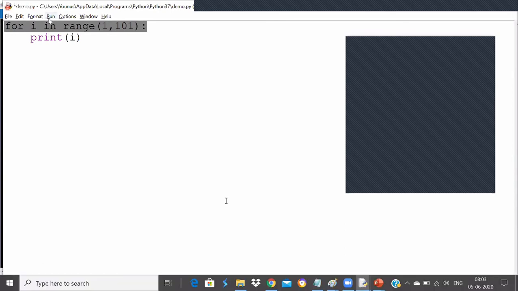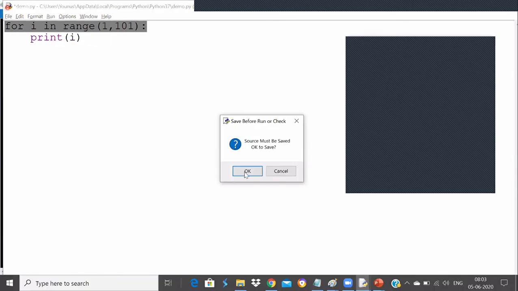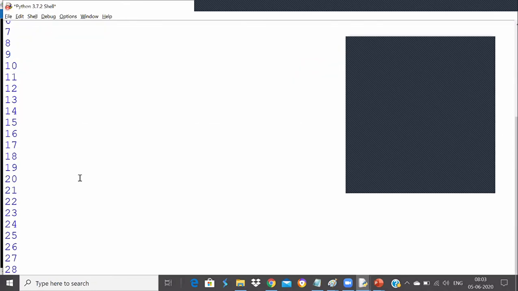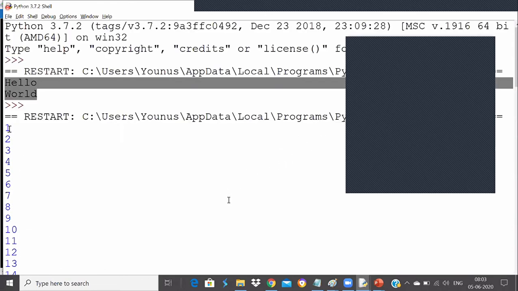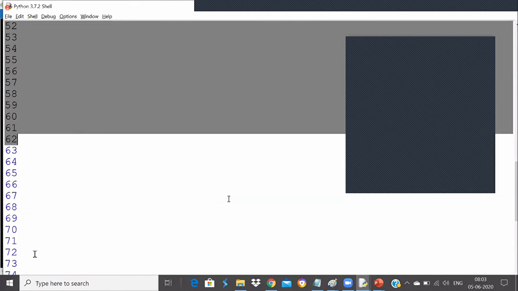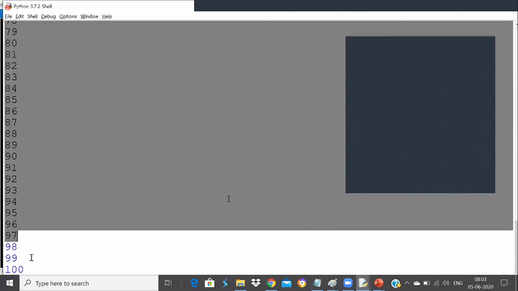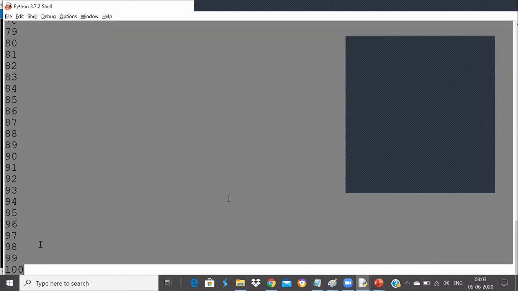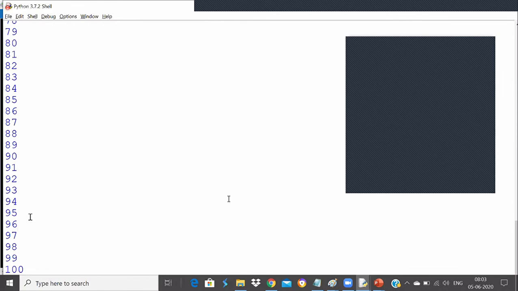Now you see the output of this program: it prints 1 to 100. Agree, Nitesh? Do you understand now? It's printing 1 to 100. That's what you need to understand. Don't worry about the program, just worry about the output. I showed you this program just for the output.